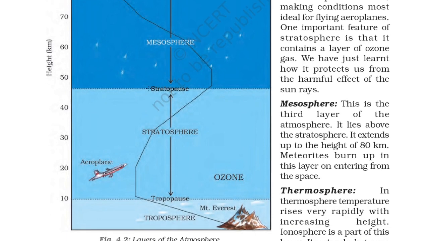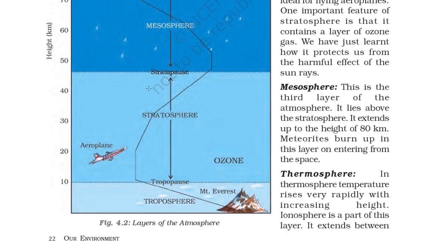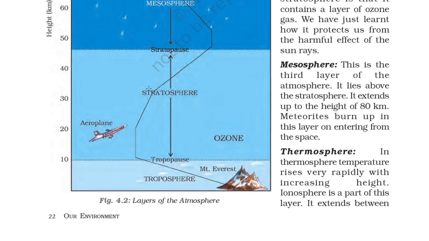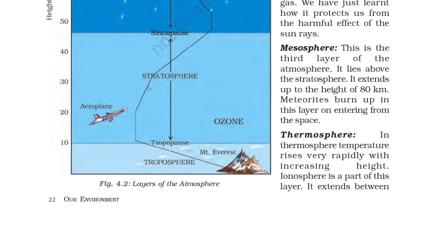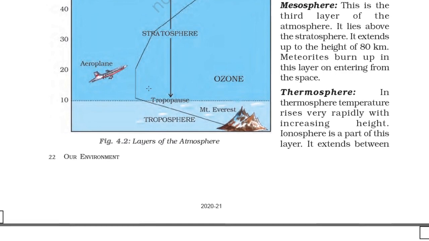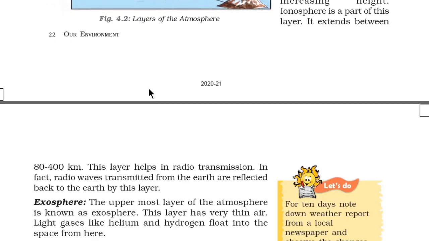Meteorites burn up in this layer on entering from space. And the thermosphere: in the thermosphere, temperature rises very rapidly with increasing height. The ionosphere is a part of this layer. It extends between 80 to 400 km.